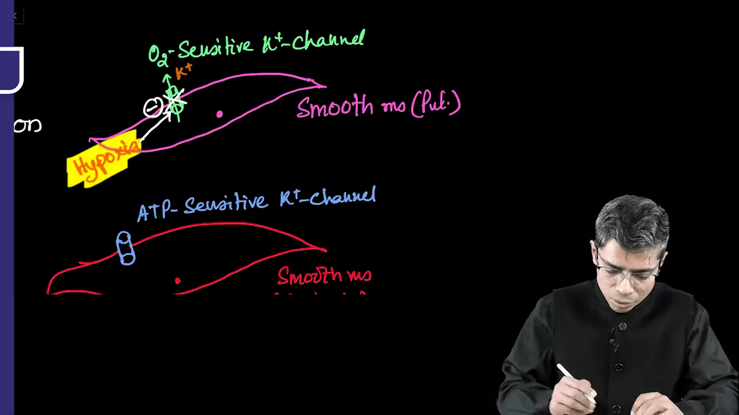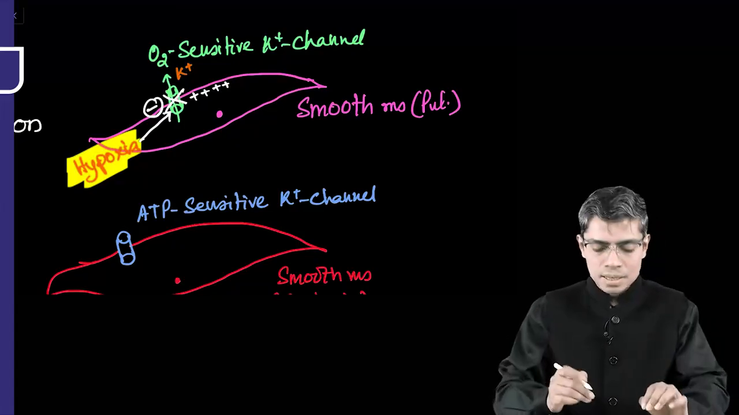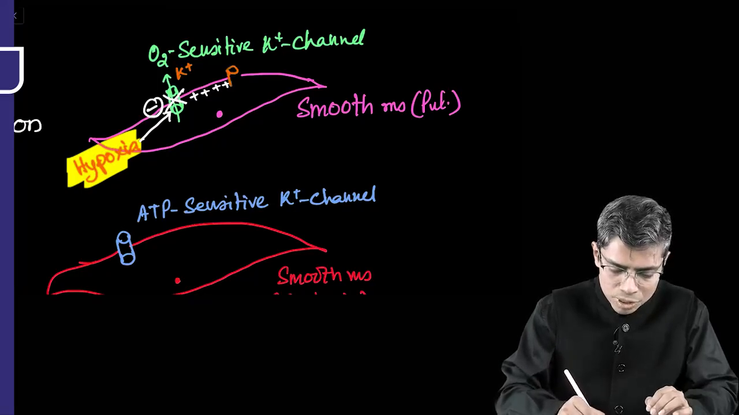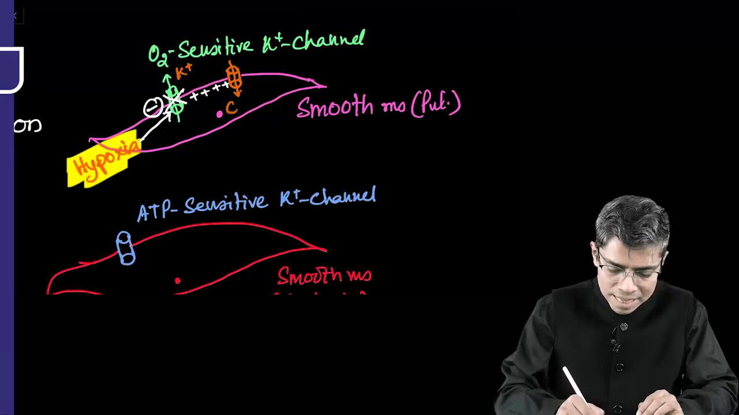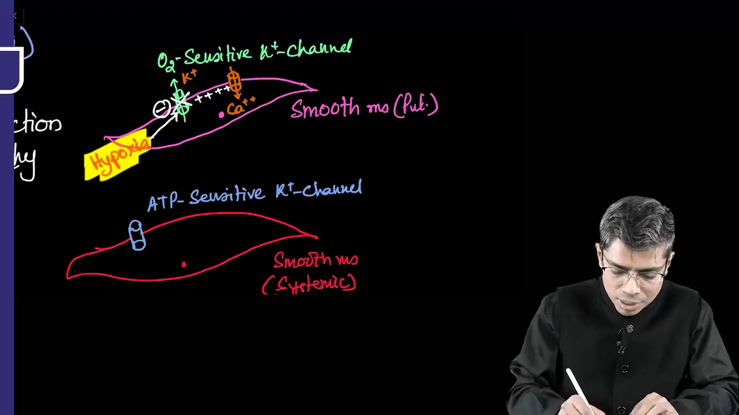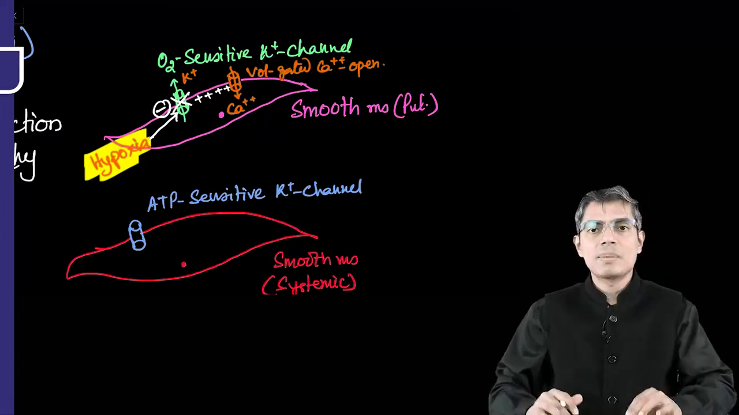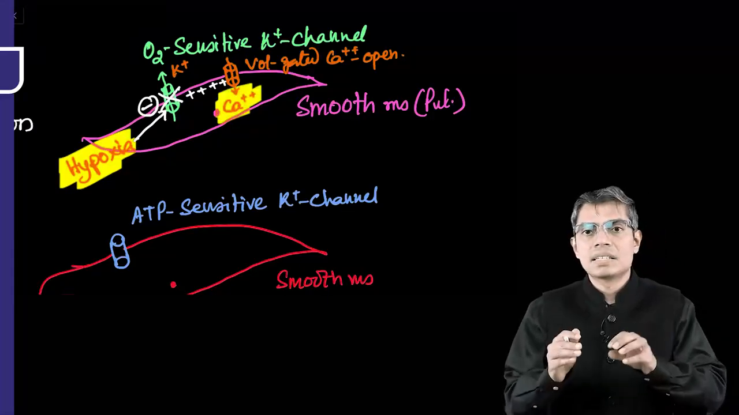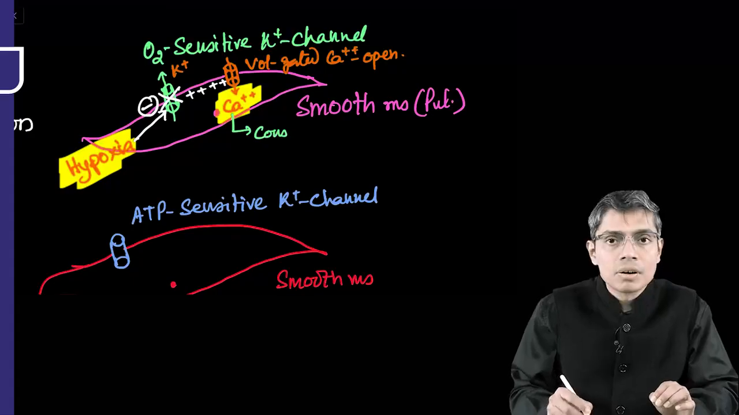Whenever the channel is getting closed, the potassium will not be able to go out. So potassium will stay inside the cell. More potassium staying inside the cell means more positive charge staying inside the cell. So there will be depolarization of the cell, and that depolarization will open up a calcium channel, known as the voltage gated calcium channel. Calcium enters inside the smooth muscle, and whenever there is calcium, this smooth muscle will cause contraction.